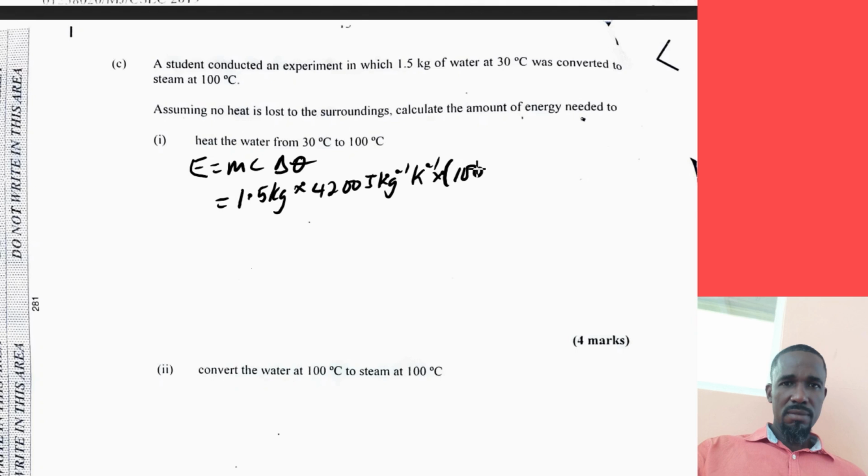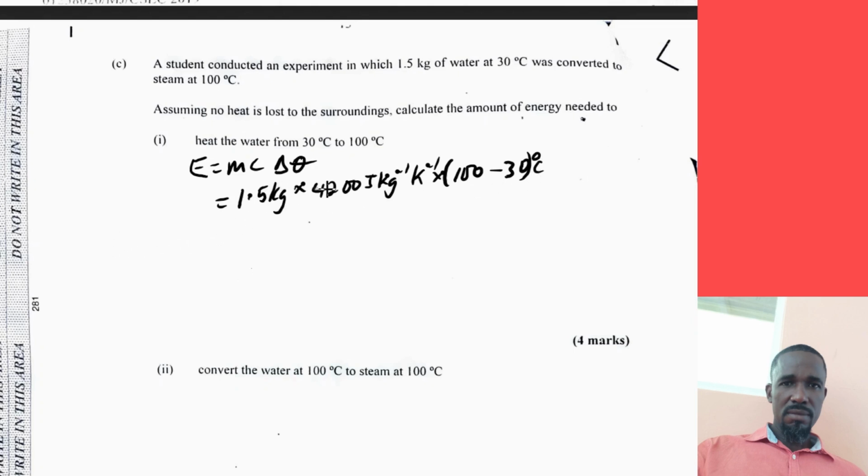It went from 30 degrees up to 100 degrees Celsius, so the change in temperature there is 70 degrees Celsius. We can interchange Kelvin and Celsius here because a 1 degree change in Celsius is the same as a 1 degree change in Kelvin.